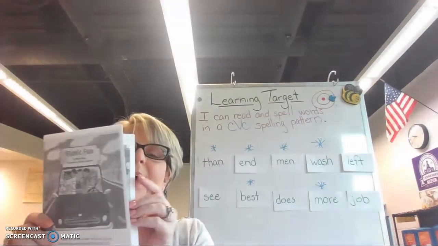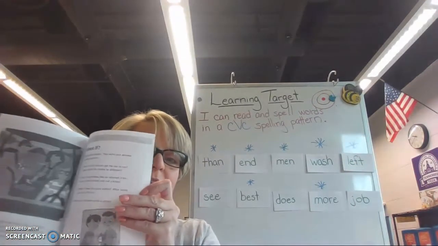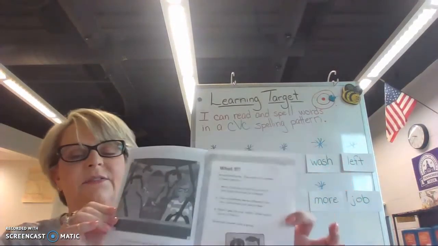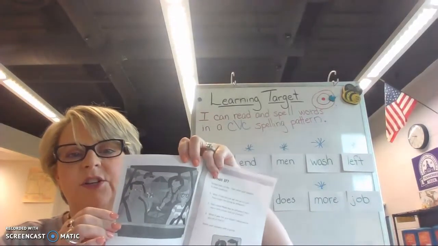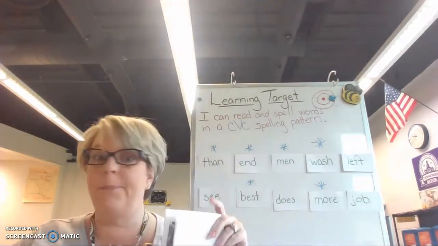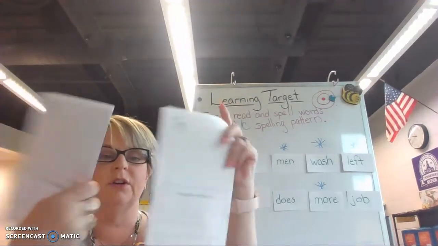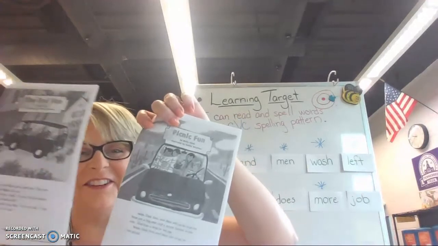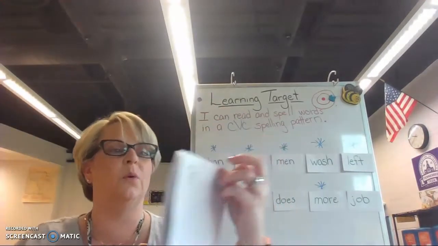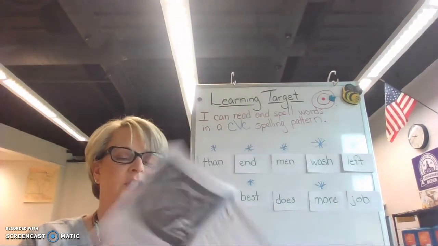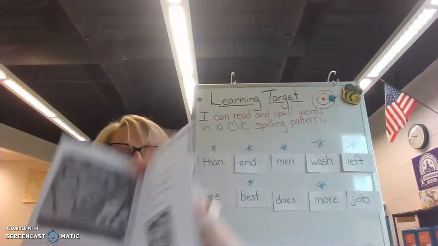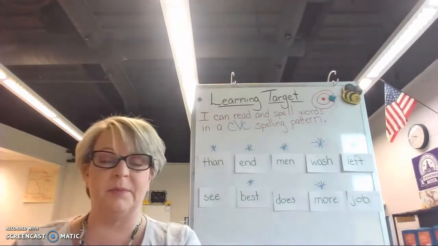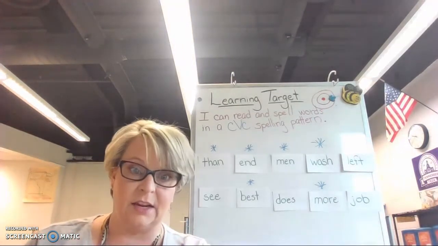And at the very back of your book, there are 3 questions. And at the very beginning, it says in the directions to reread both stories. So you're going to reread, whoop, I'm backwards. There you go. You're going to reread both of these stories before you answer the questions at the back of Picnic Fun. Now, I even provided you with a place to write your answers down because I want you to write down your answers.